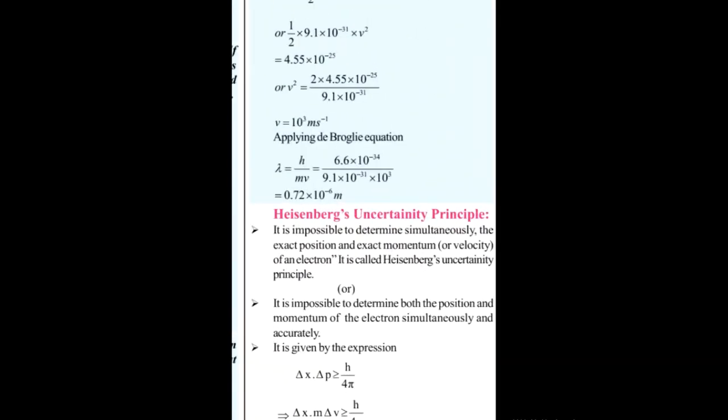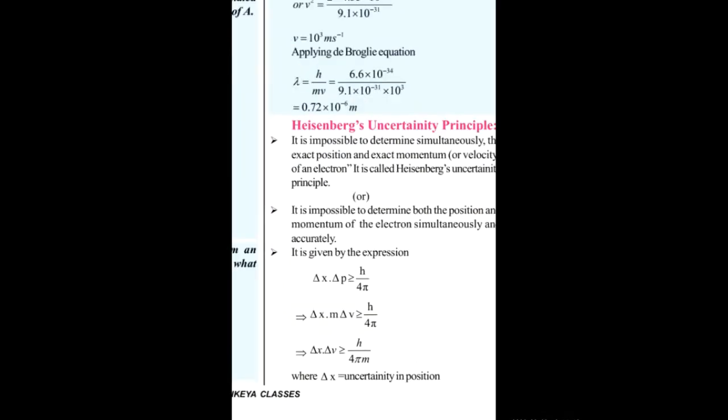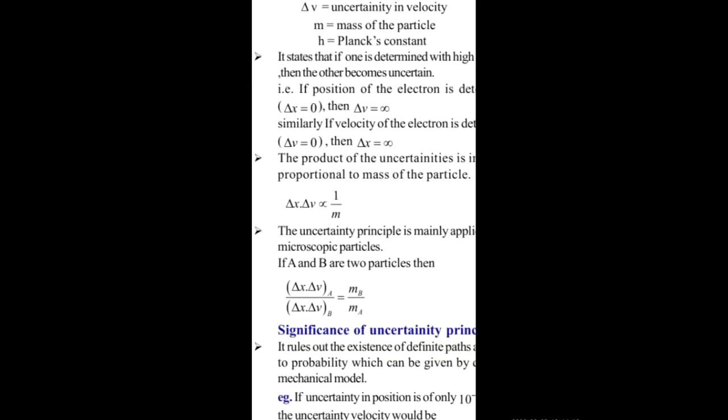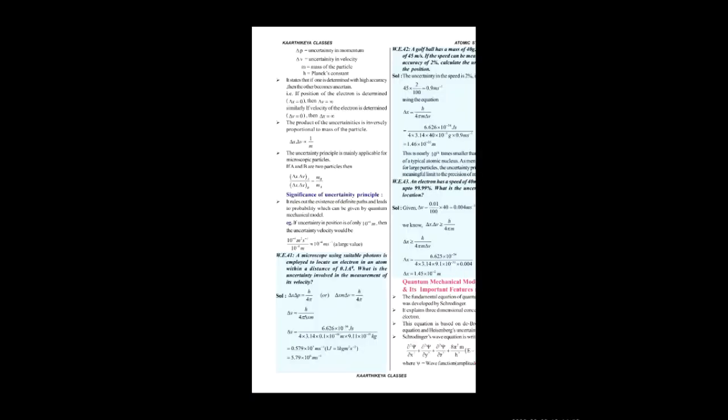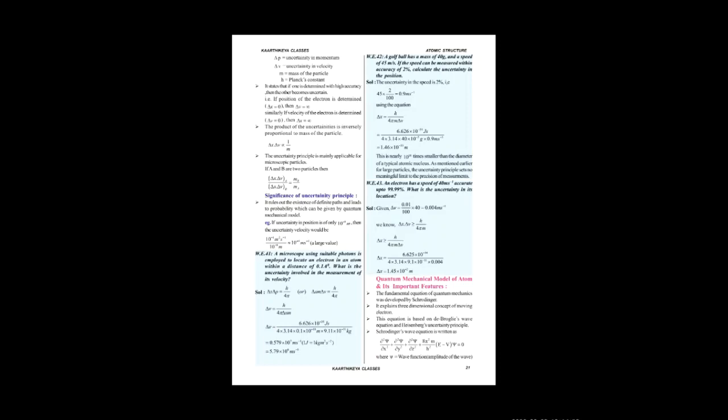Here you see Heisenberg's uncertainty principle: delta x into delta p is greater than or equal to h by 4 pi. Don't try to memorize a large number of principles. Few are enough. If delta x is equal to 0, then delta p is equal to infinity. Fine. So before going to the quantum mechanical model, we need some numericals.